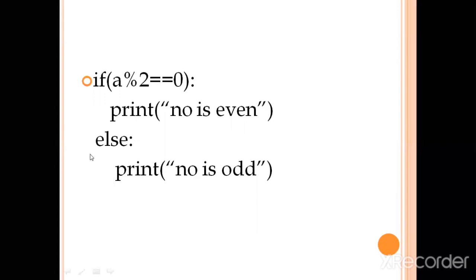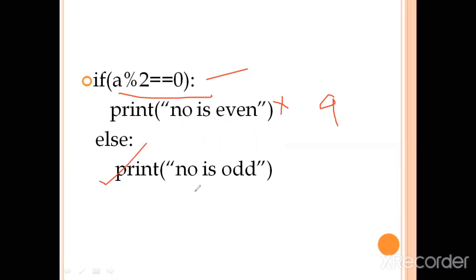I had written here else, and in the body of else I had written number is odd. If I take the example that in the variable a there is the number 9, then what will happen? If 9 is divided by 2, there is a remainder of 1, and the expression written here evaluates to false, and if it evaluates to false, then this line will not get executed and the body of else will get executed, and the output will be number is odd. So this is the basic structure of the if else statement.